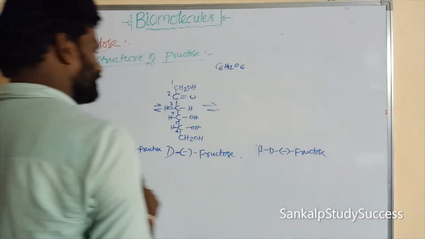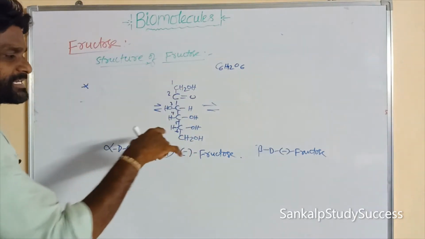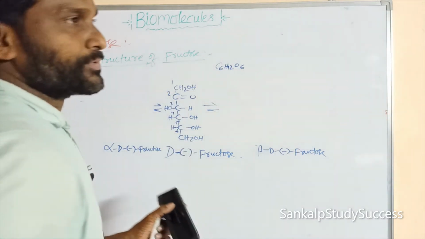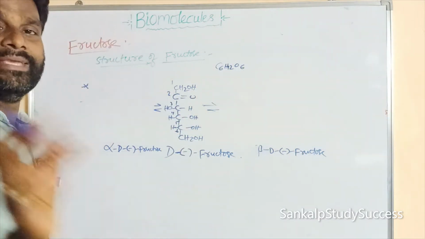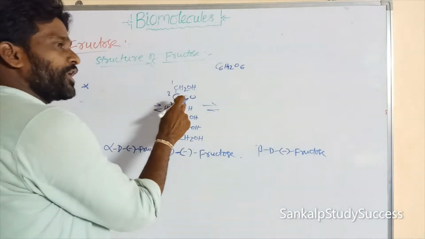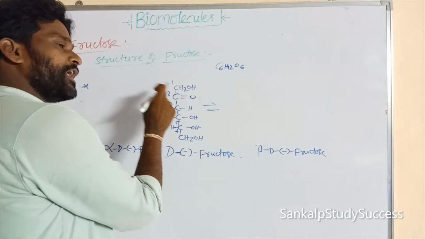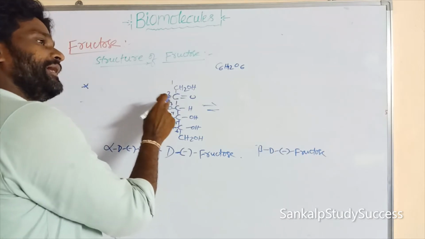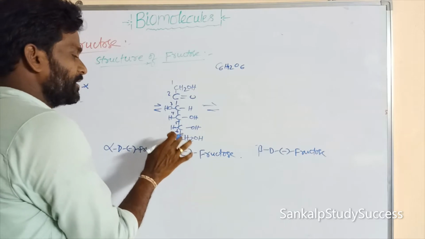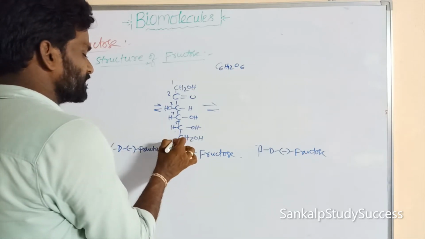Here is the open chain structure of fructose. Now we can write the cyclic structure of fructose. The cyclic structure is obtained by addition of the carbonyl group at the second carbon and the OH group of the fifth carbon. This is the fifth carbon, this is the sixth carbon.